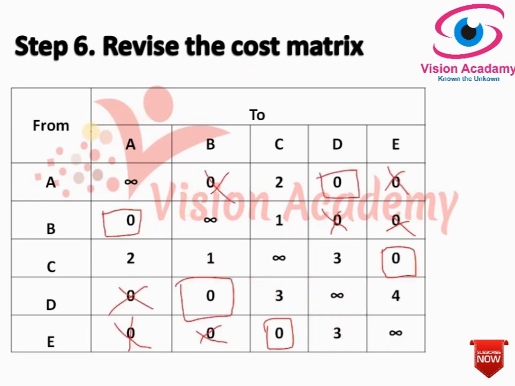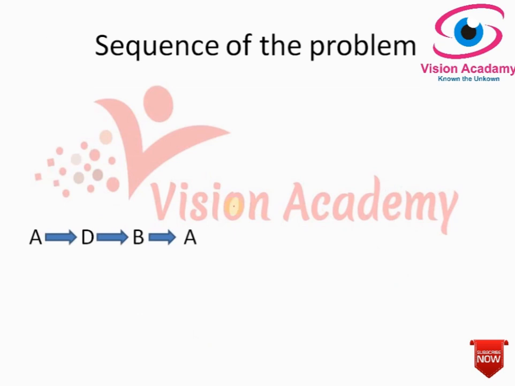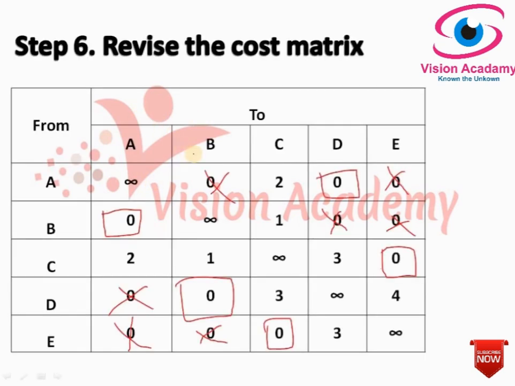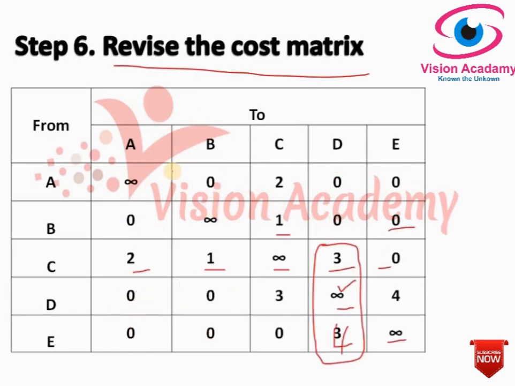Now step number 7 says repeat the procedure. We have already done step number 1, check the squared matrix. Step number 2, row reduction. Step number 3, column reduction. Now we have to proceed from step number 4 again. Okay, so we'll proceed from step number 4.